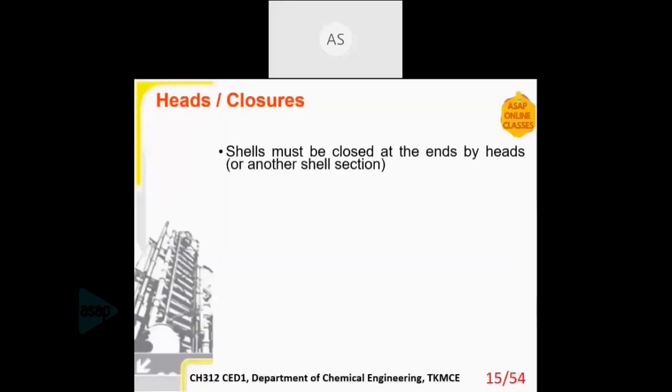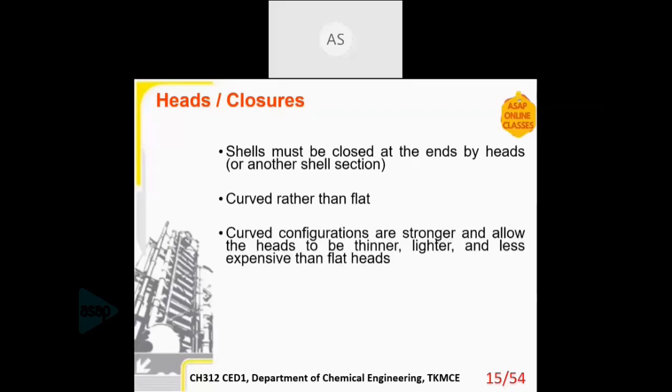You can check that. Then heads or closures: all the shells must be closed at the ends. There must be the top as well as the bottom. It must be closed. So that is called a head or a closure. Then heads, we prefer curved heads rather than flat heads. Curved configurations are stronger and allow the heads to be thinner, lighter, and less expensive.